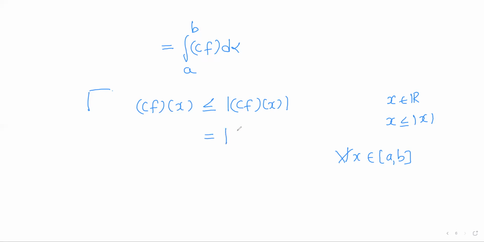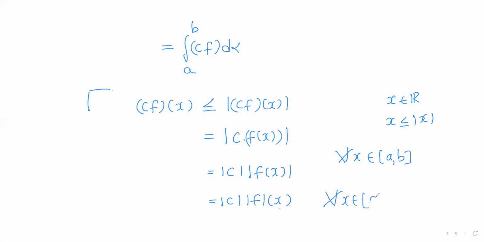So C f(x) is C into f(x), which is equal to modulus of C into modulus of f(x), which is true for all the x values.